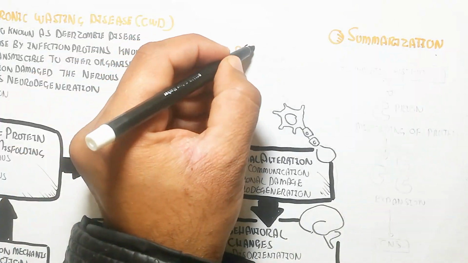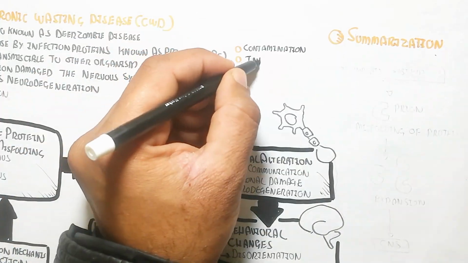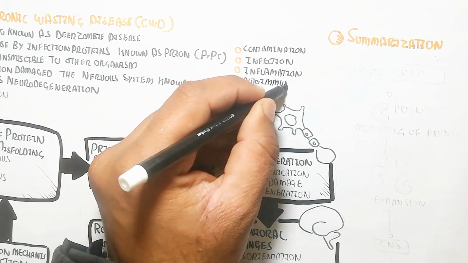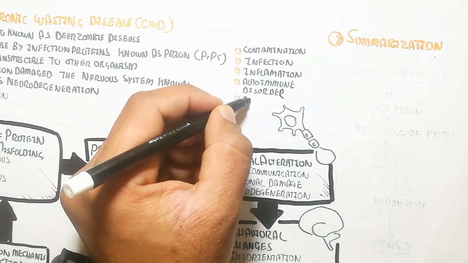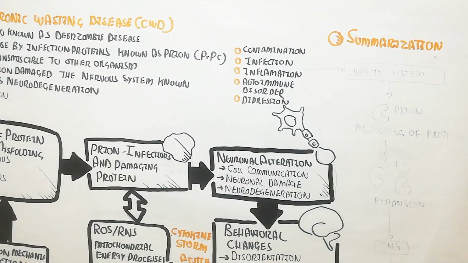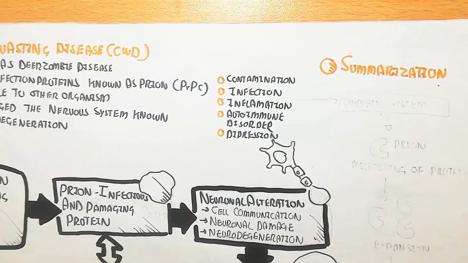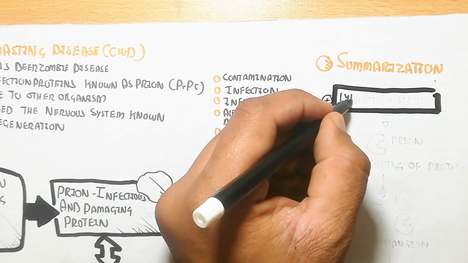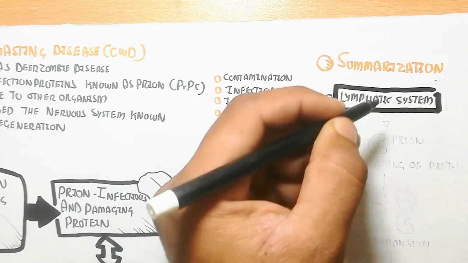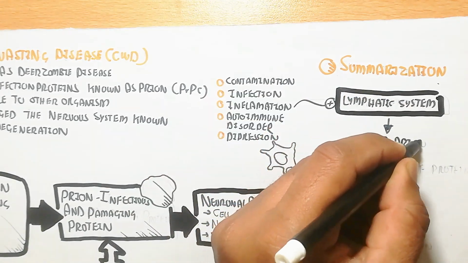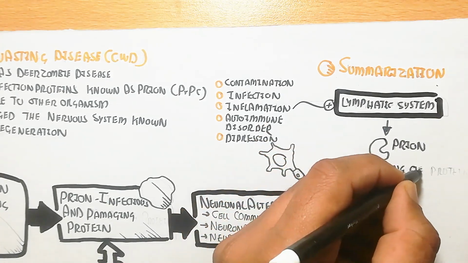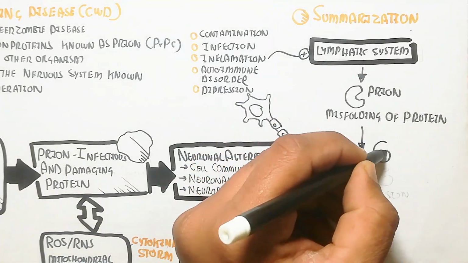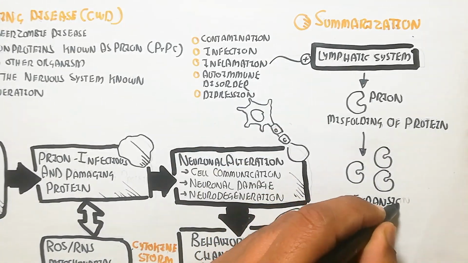The summarization is that contamination and infection, inflammation, autoimmune disorder, and depression in the human can also trigger the lymphatic system to activate prion. Due to the misfolding of protein, it will lead to expansion, and this expansion will go into the central nervous system. When it goes into the central nervous system, the expression of the symptoms will arise. Remember, this is the major mechanism to understand better.